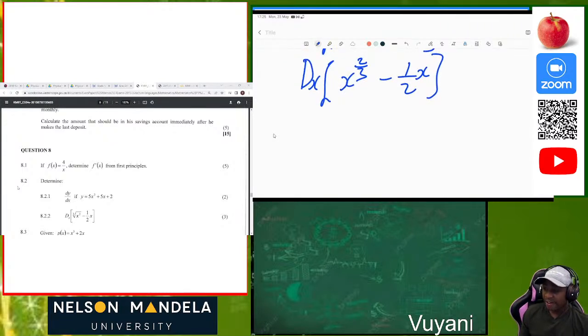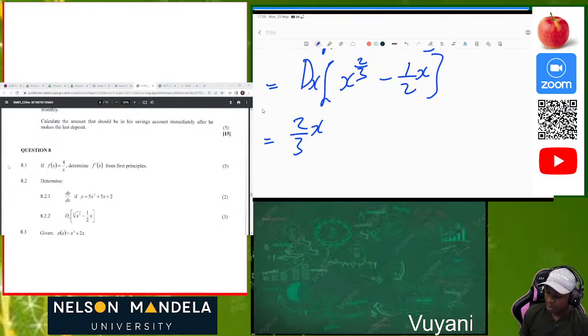So now let's go. What do we have here? It's going to be 2 over 3x, then 2 over 3 minus 1 over minus 1. That must give us 1 over 3. Use your calculator. Use your calculator. It's always there to save your day. Don't worry about anything. Just use your calculator.